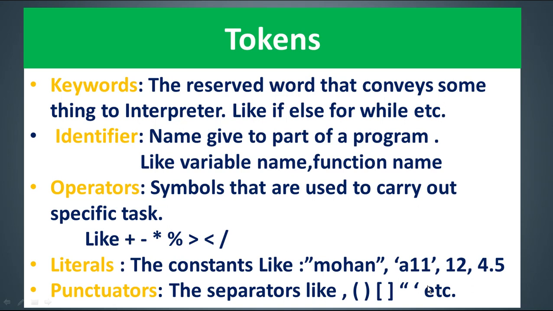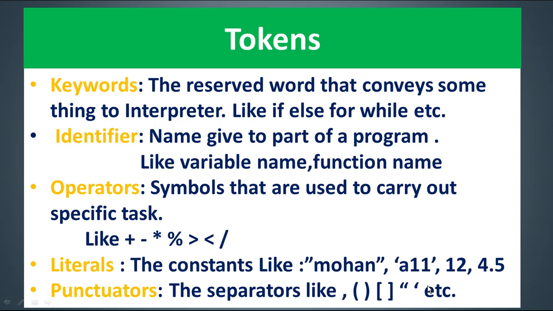Apart from that, you will also use punctuators like commas, separators, quotation marks, and types of brackets in your statement building. These are called your punctuators. So these are the 5 kinds of tokens that you will be using to form statements.